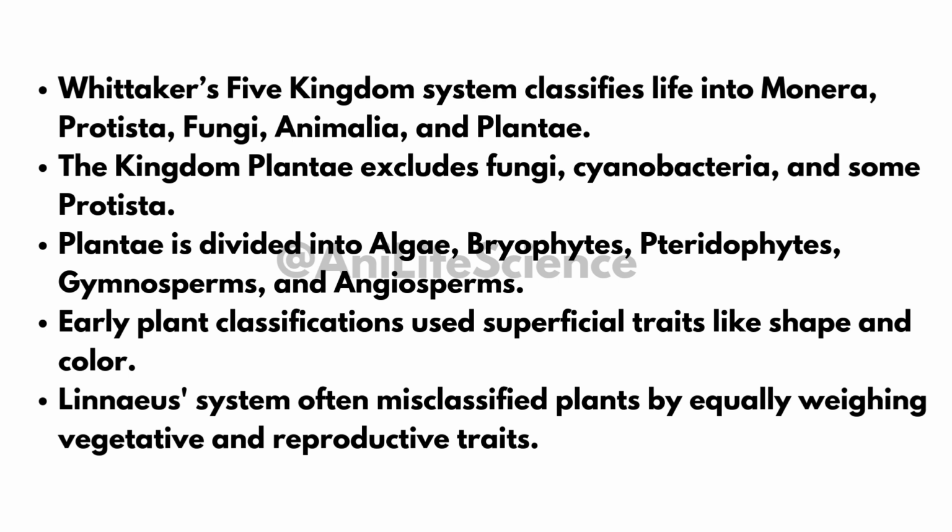Early plant classification used superficial traits like shape and color. The Linnaeus system misclassified plants by equally focusing on vegetative and reproductive traits. Natural systems by Bentham and Hooker used plant anatomy, embryology, and chemistry for classification. Modern classification focuses on evolutionary relationships and shared ancestry.